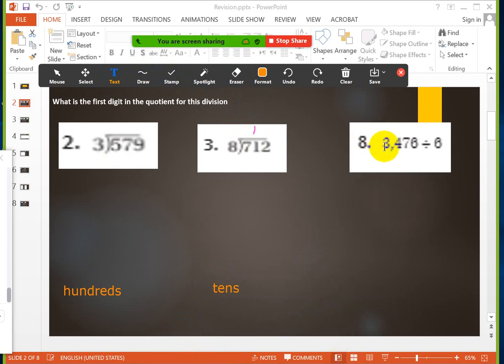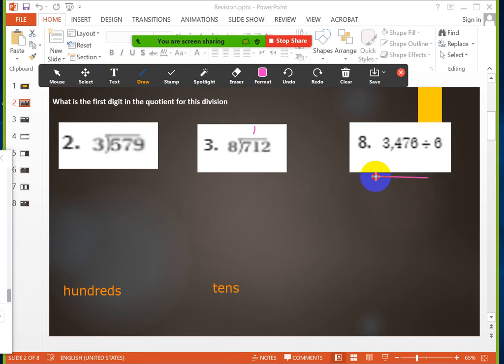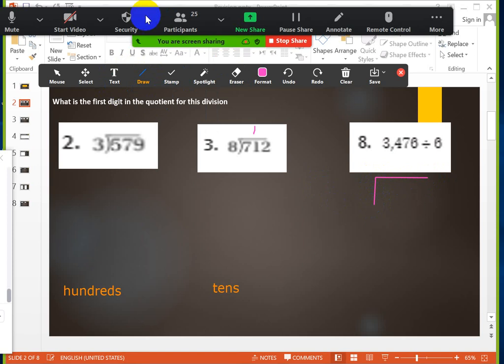Now, what about 3,476? If I want to divide this number, I have to draw the division line like this.